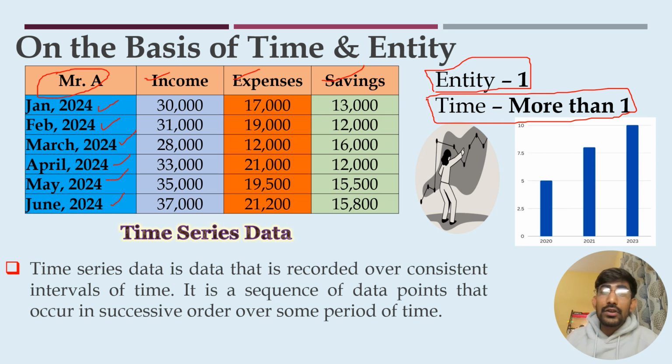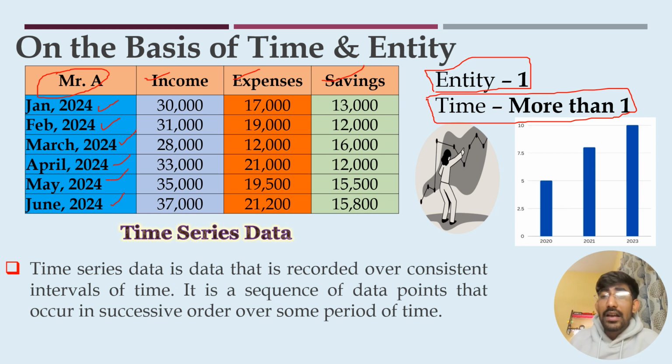Okay, so this type of data where there is just one entity and the time frame is more than one, that is known as time series data. Time series data is data recorded over consistent intervals of time, a sequence of data points that occurs in successive order over some period of time.